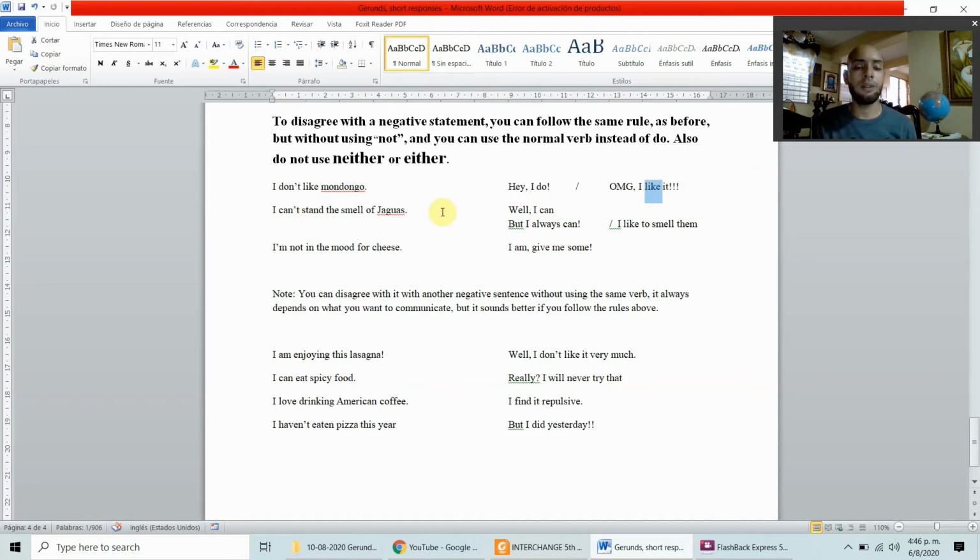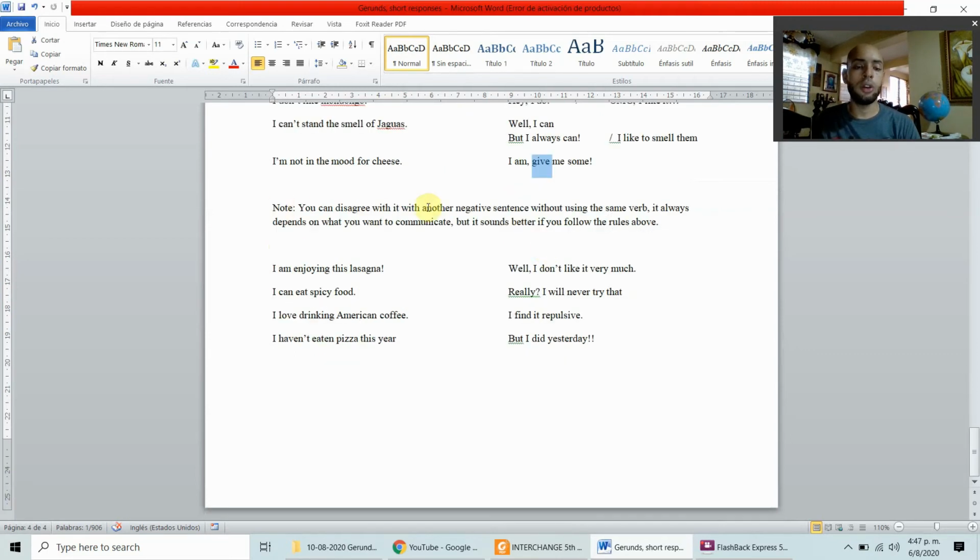I can't stand the smell of aguas. Well, I can, but I always can. You can also say, oh, I like this. I like to smell them. Notice that you are not using can and you are not using stand, but this sentence makes sense. I'm not in the mood for cheese. I am. Give me some. You are using here the same verb, in this case am, and here you are using a different verb. Again, as long as the answer makes sense, you can do that.